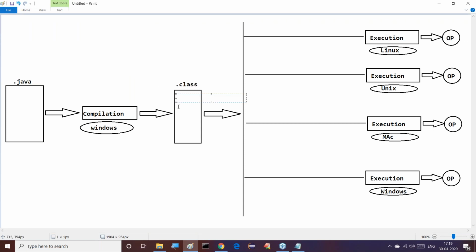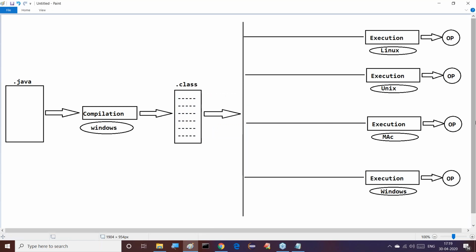When we compile our Java file, we get a dot class file. What is the nature of this dot class file actually? We want to understand what exactly the nature of this dot class file is.